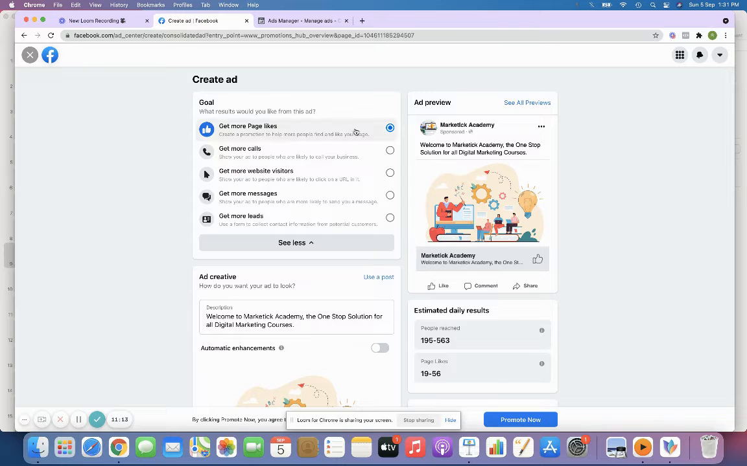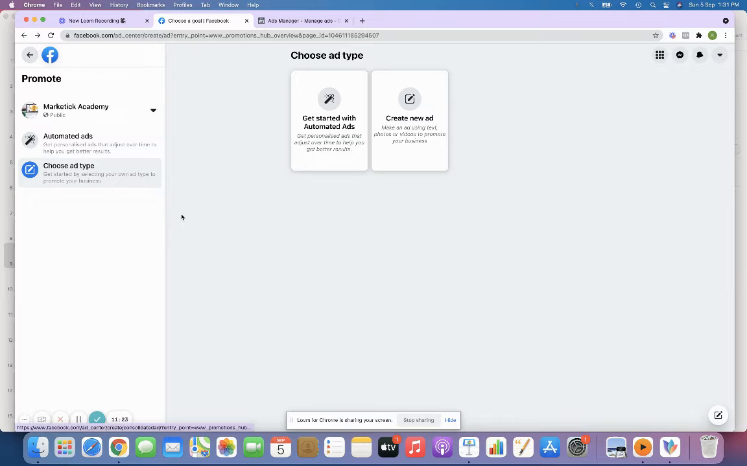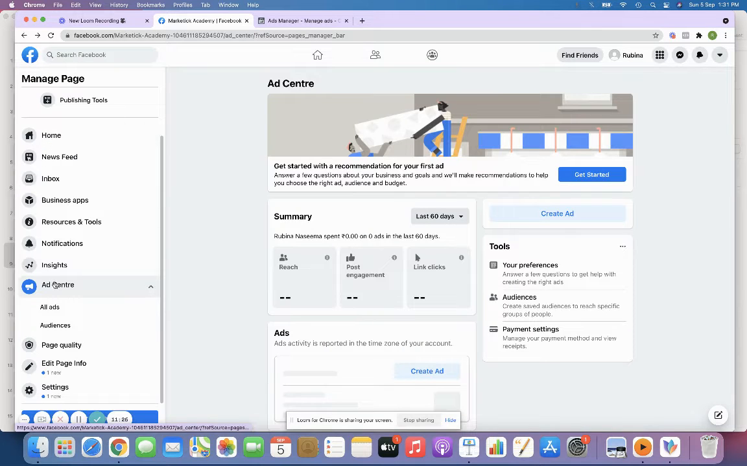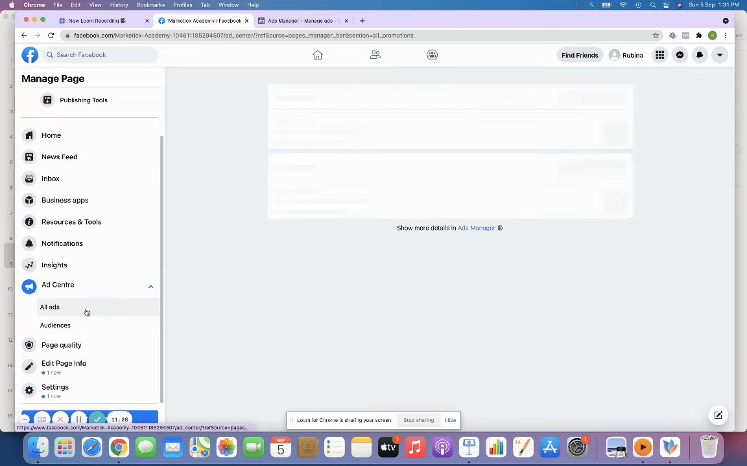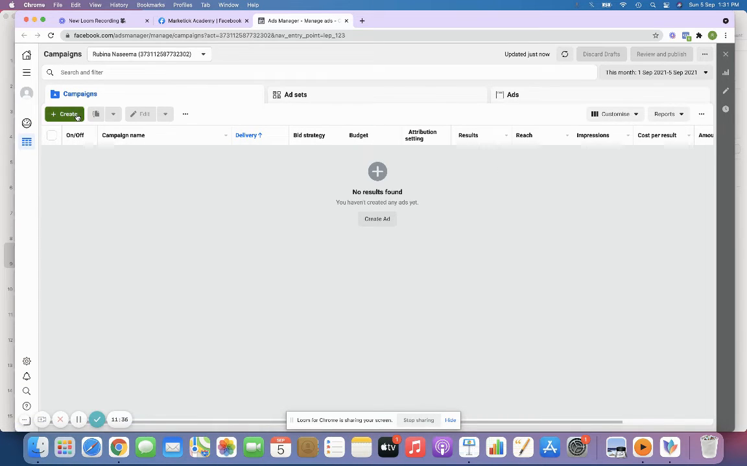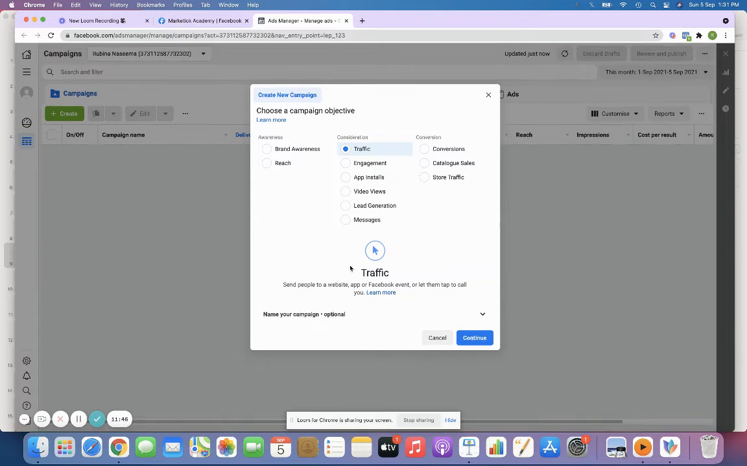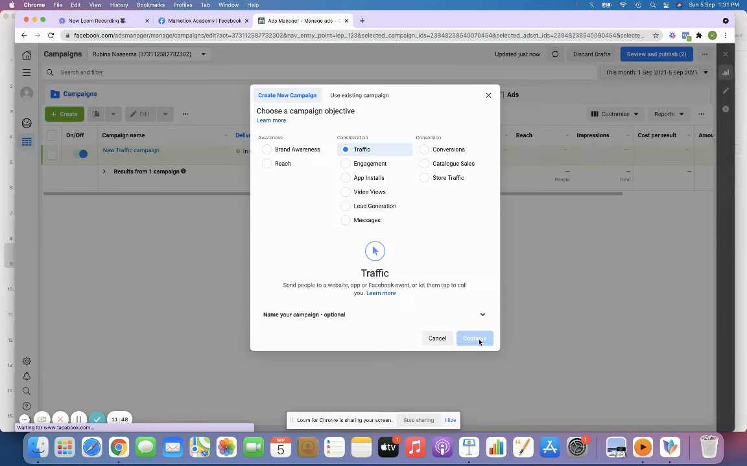So ensure to use this particular option, the first method of setting up your page like campaign, only over in this particular dashboard. And if you are planning to run a traffic or an engagement or a lead generation campaign, I want you to click all ads. I just want you to go to ad manager, and then here comes the dashboard, right? So you have to create, and then what will be the ultimate goal that you have, what is the call to action. Traffic is my call to action, and then you can just click continue.